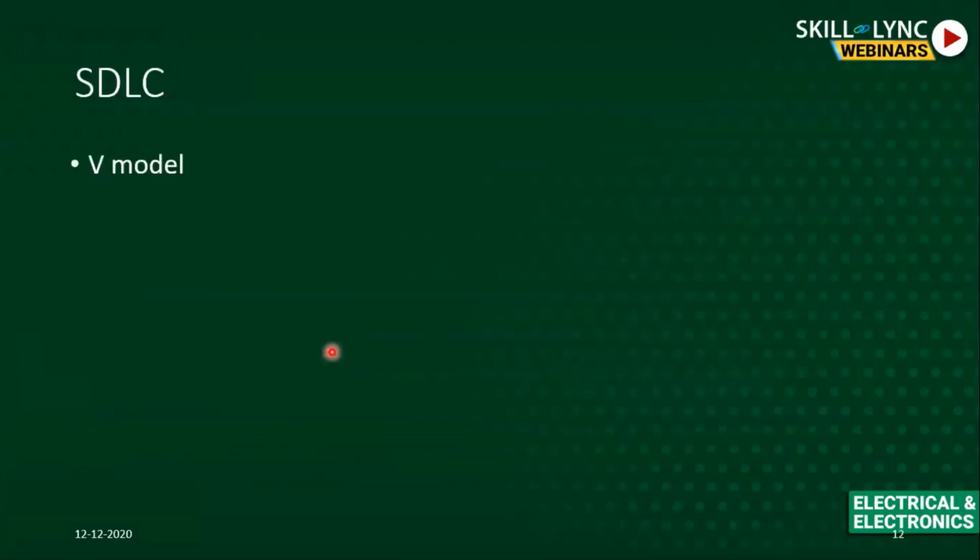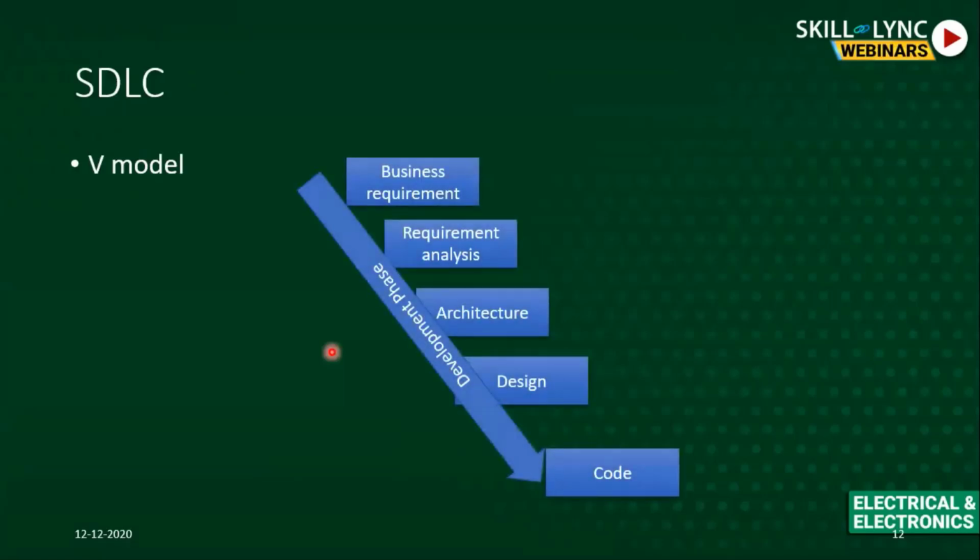Okay, now coming to SDLC, which is software development life cycle. This is a very generic model of SDLC, which is more or less followed in almost all the industries doing low-level drivers, and it is called the V model. So what is this V model? We have something called the development phase. Our development starts from business requirements. Now, these requirements can come from open source or from sales or anywhere.